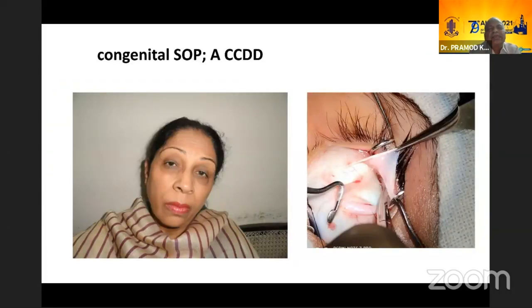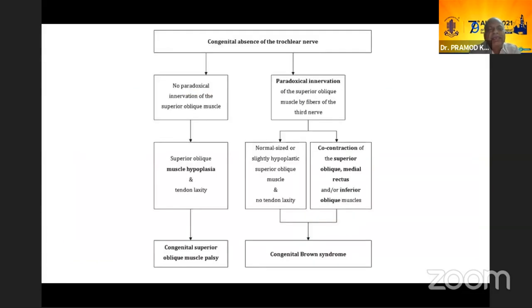Now this is showing another SOP. So Browns and SOP should be considered together. Now this just shows that if there is congenital absence of the trochlear nerve, it may either go for superior oblique palsy or it can go for Brown syndrome, depending upon if there is a paradoxical innervation or if there is no paradoxical innervation.